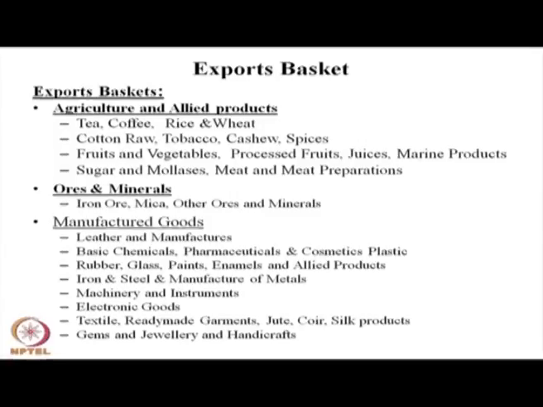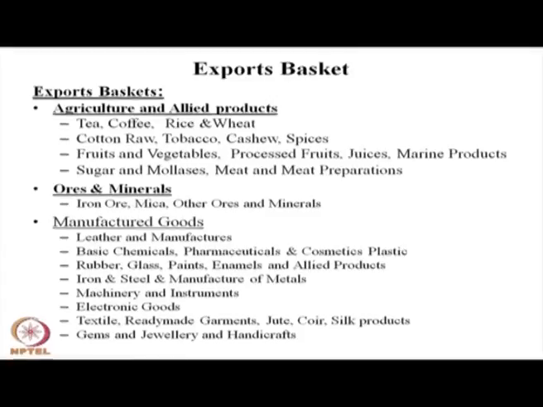Similarly, the Indian export basket also primarily has ores and minerals, in the form of iron ore, mica and other ores of minerals. Manufacturing goods and services are there, though not significantly. However, in recent years after economic liberalization, the Indian economy started to become a manufacturing base, and because of this some manufacturing items have developed in the Indian export basket.